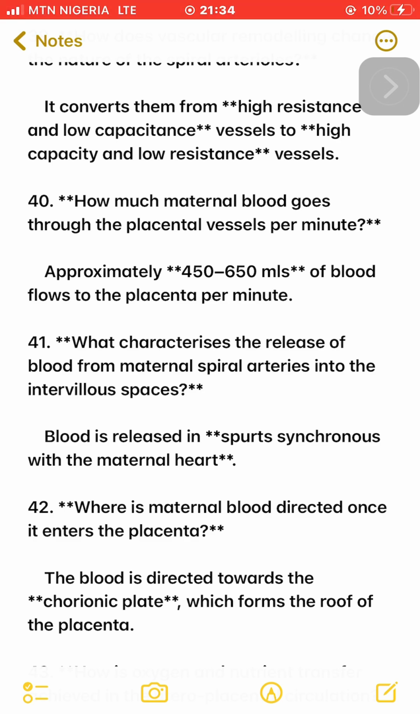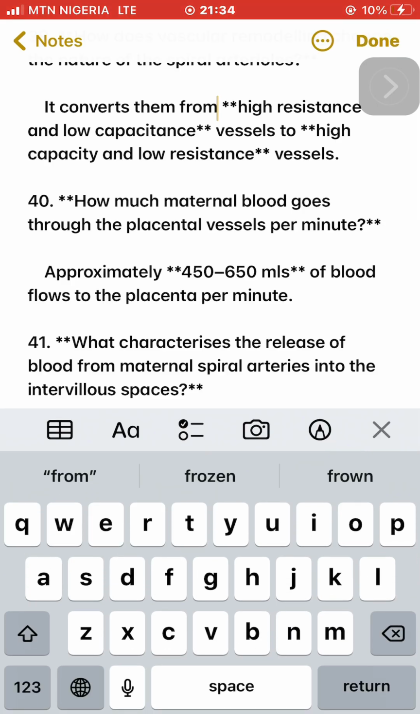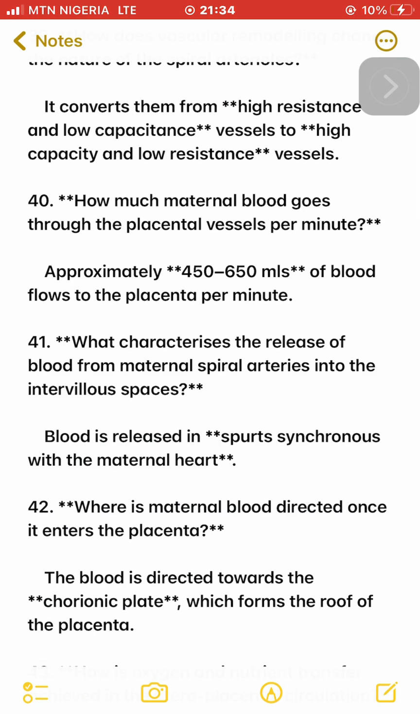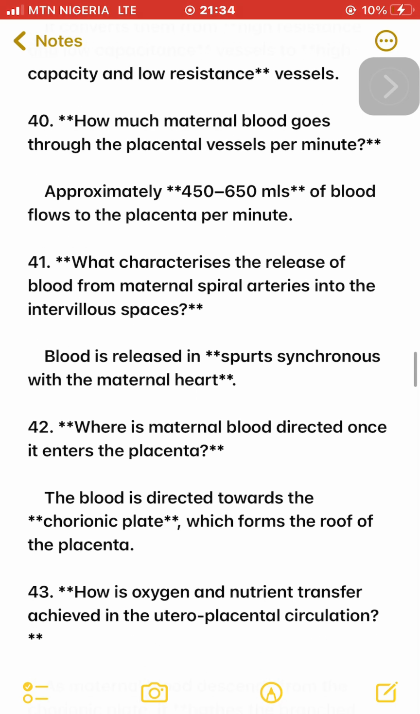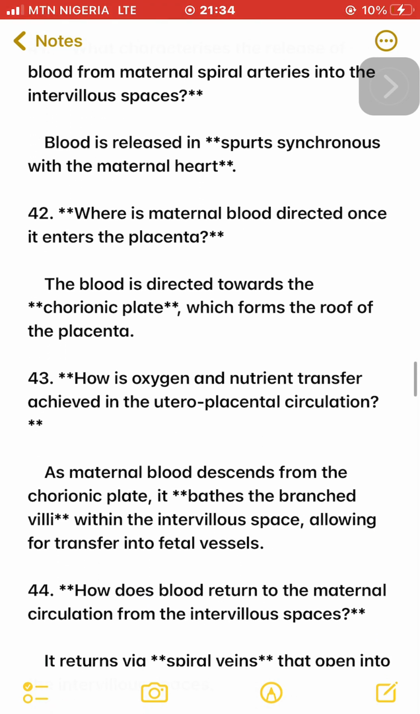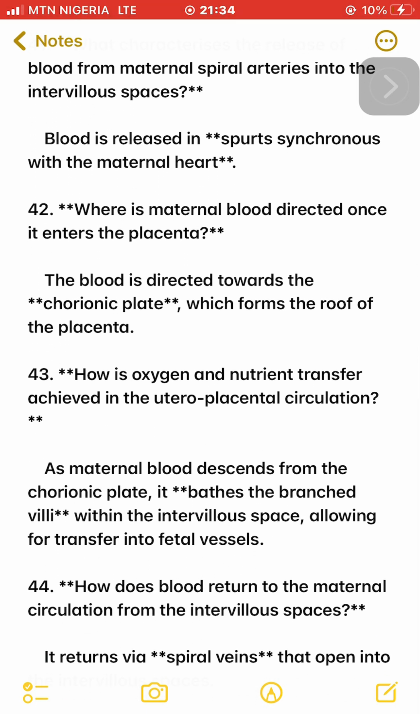41. What characterizes the release of blood from maternal spiral arteries into the intervillous spaces? Blood is released in spurts synchronous with the maternal heart. 42. Where is maternal blood directed once it enters the placenta? The blood is directed towards the chorionic plate, which forms the roof of the placenta.